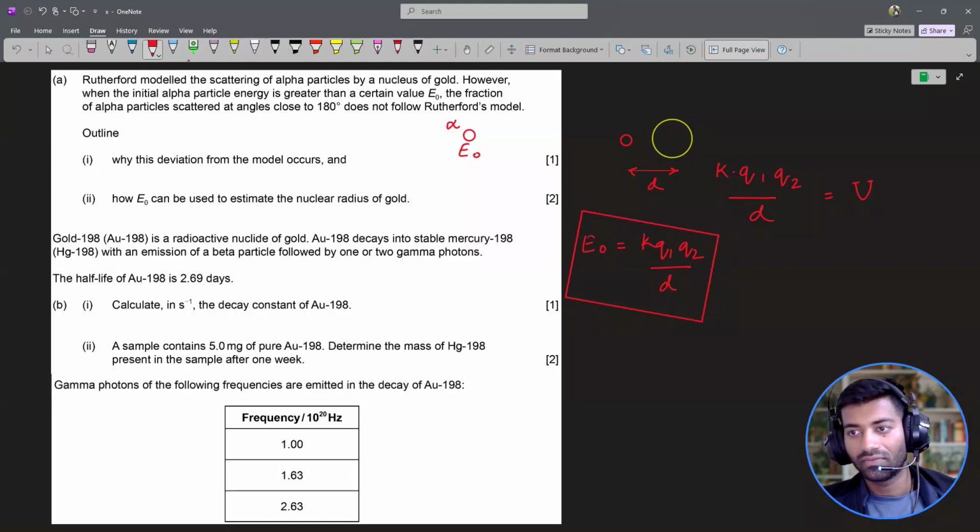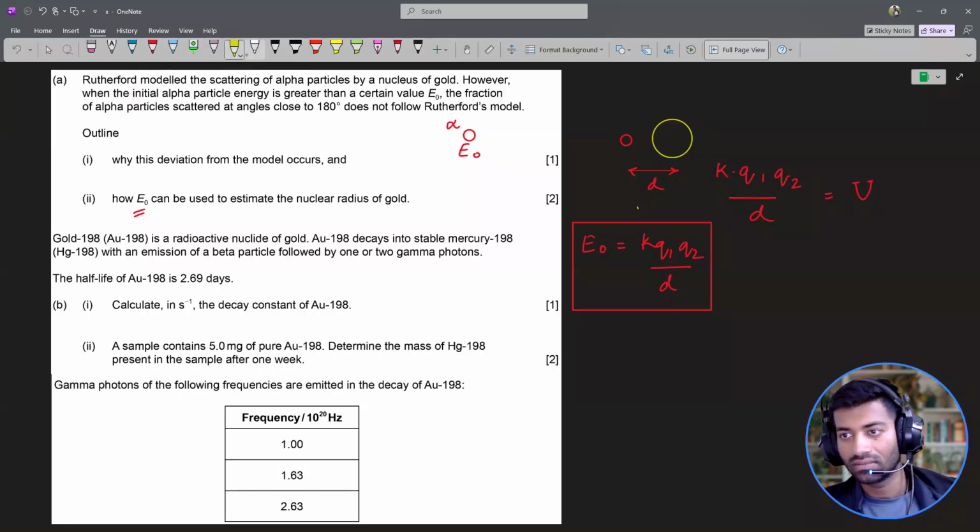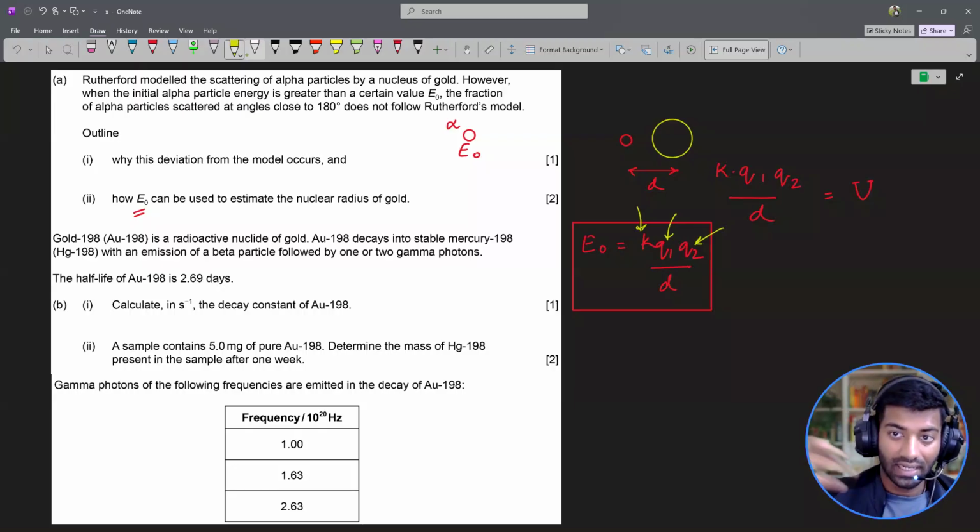With the help of E naught and everything else known, which is the electrostatic constant and the product of the charges on the alpha particle and the gold nucleus, one can estimate d. And I believe the order of magnitude of d falls very close to femtometers. All right, let's move to the next part.